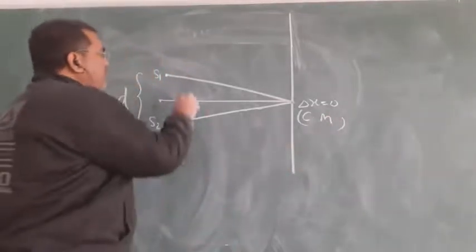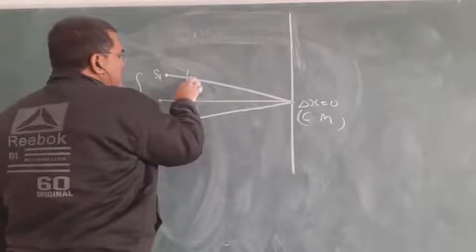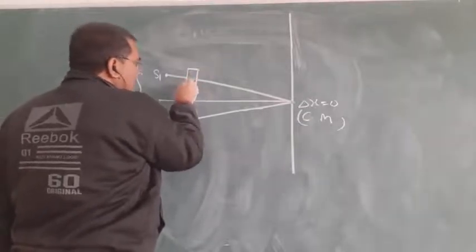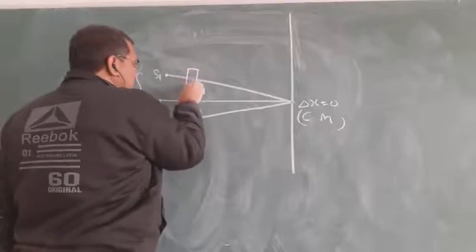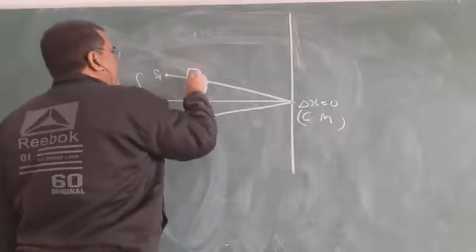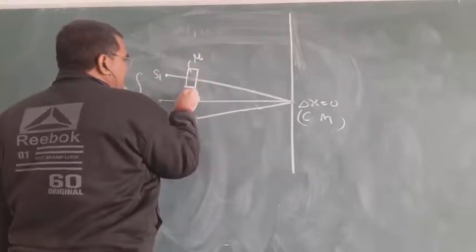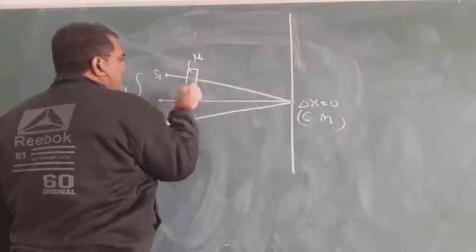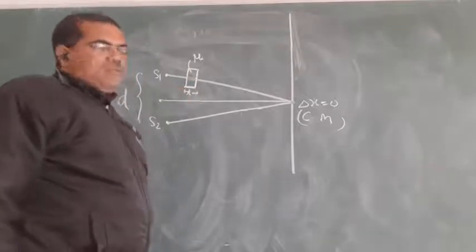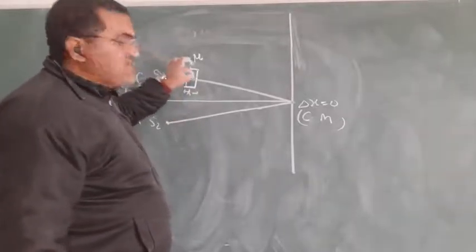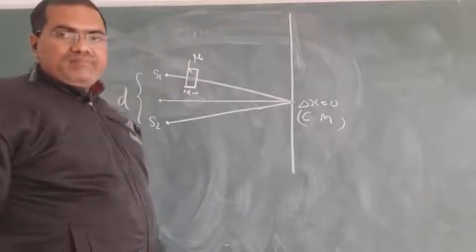But when we insert a slab, say a thin film having refractive index mu and width t, then extra path difference is developed in this medium.